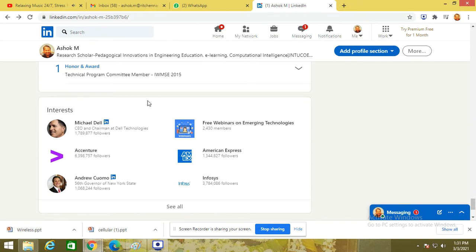Choose the companies that you are really interested to work with, or you are really interested to listen from. You have the option to choose the company as well as a person. For example, you are interested to listen from Andrew Ng, a very famous person in the machine learning environment. You can mention his name as an interest, and automatically whatever updates he is doing will come to you.